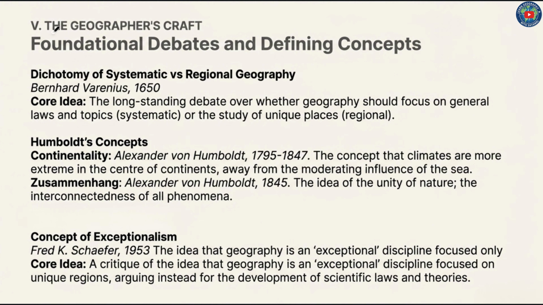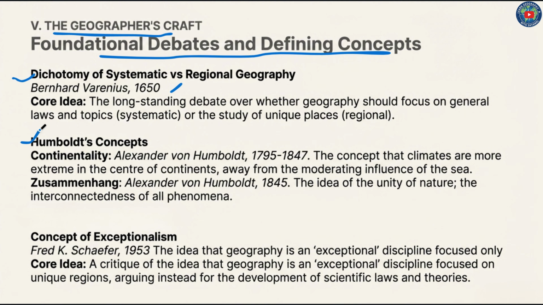Okay, number 5, the geographer's craft, foundational debates and defining concepts. Dichotomy of systematic versus regional geography provided by Bernhardus Varenius in 1650. The long-standing debate over whether geography should focus on general laws and topics, systematic, or the study of uniqueness, regional.